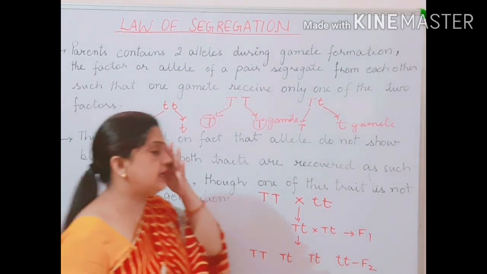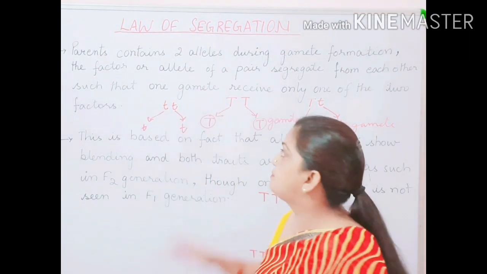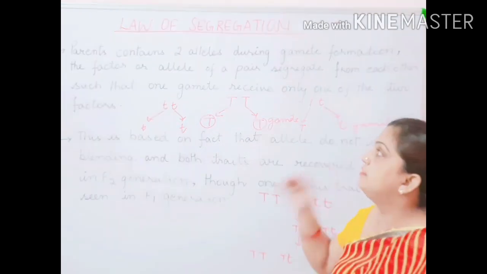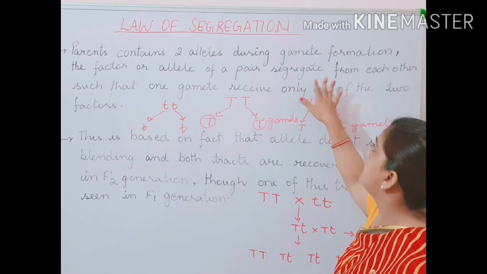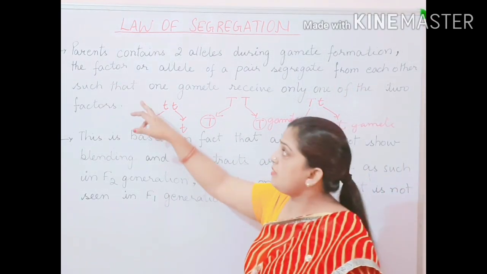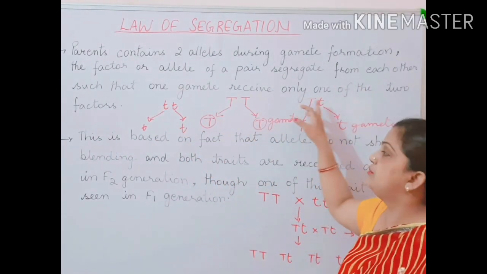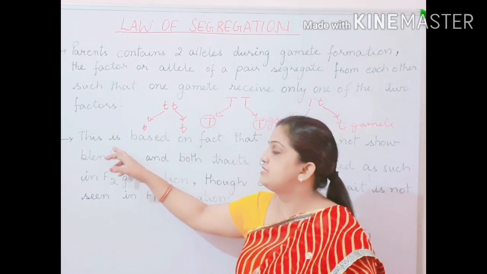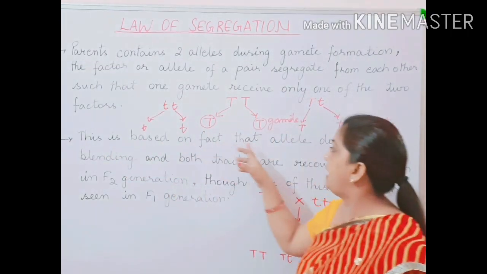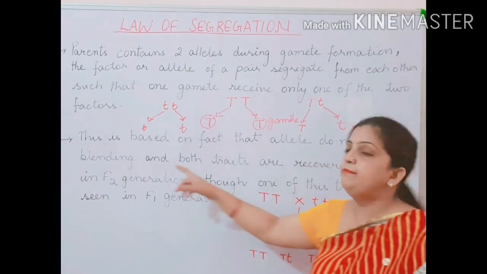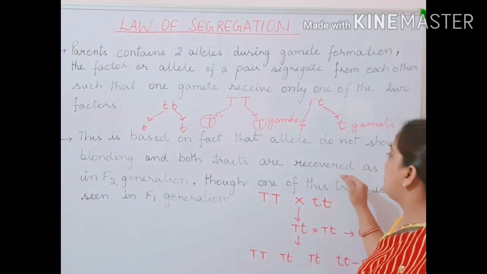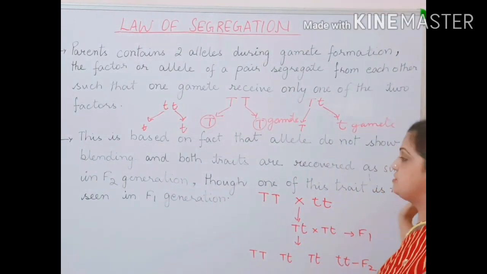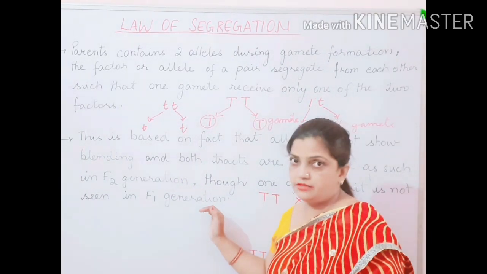So I told you that parents contain two alleles, and during gamete formation the factors or the alleles of a pair segregate from each other such that one gamete receives only one of the two factors. I hope this is clear. And the second, I told you that this is based on the fact that alleles do not show blending and both the traits are recovered as such in F2 generation, though one of this trait is not seen in F1 generation.